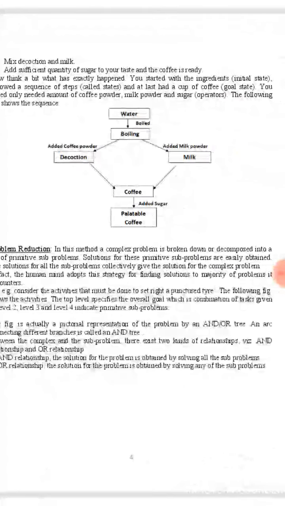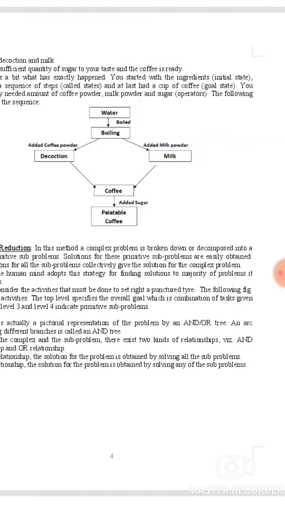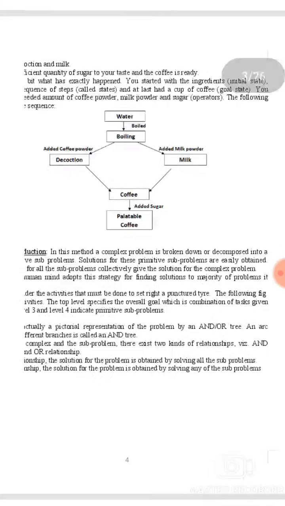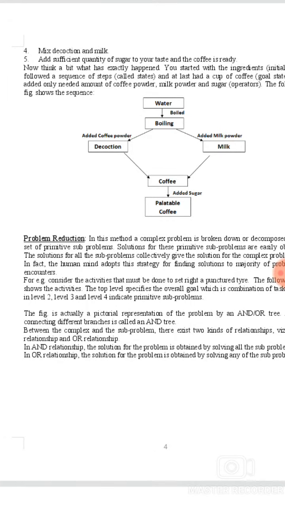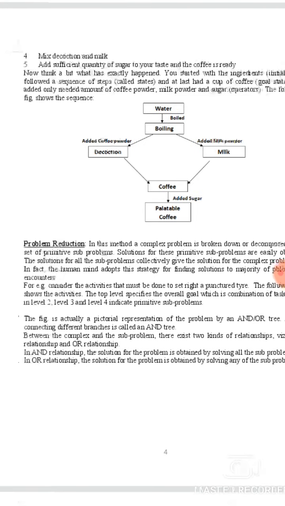Problem reduction. In this method, a complex problem is broken down or decomposed into a set of primitive subproblems. Solutions of these primitive subproblems are easily obtained. The solutions for all the subproblems collectively give the solution for the complex problem. In fact, the human mind adopts this strategy for finding solutions to the majority of problems it encounters.